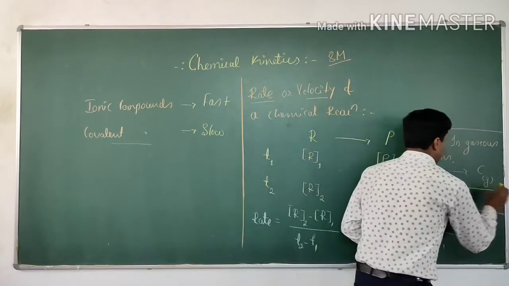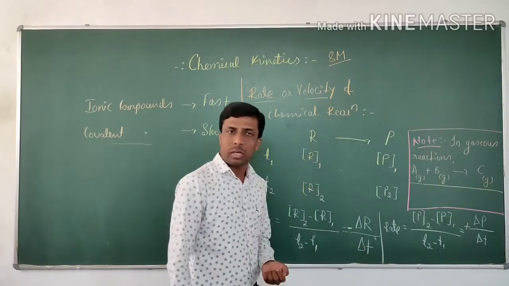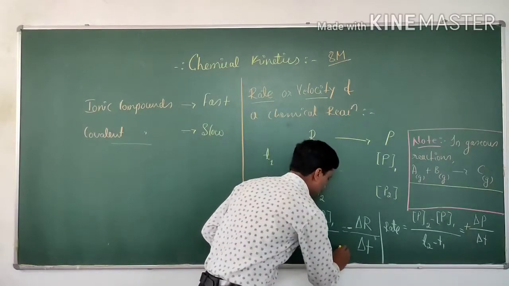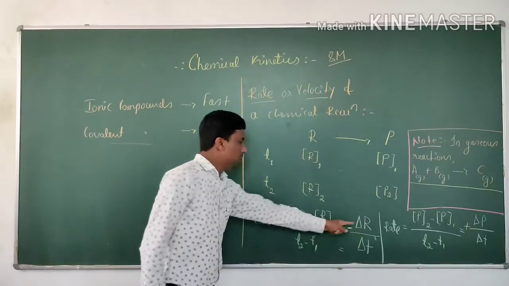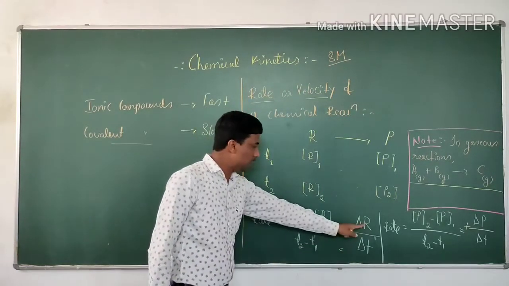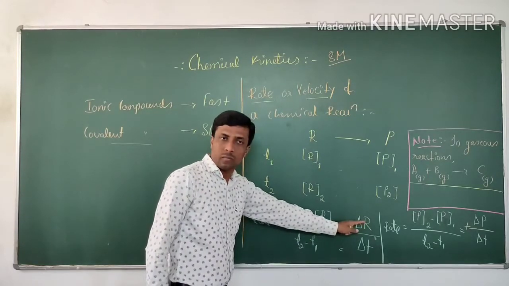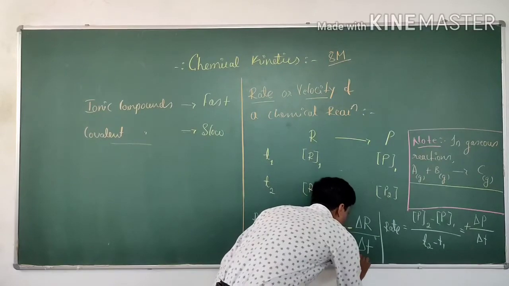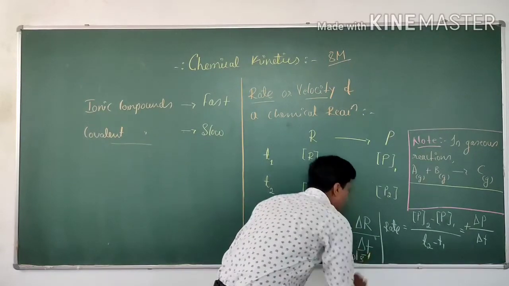What is the unit here? Change in molar concentration is expressed in moles, mole per second. Here the unit is mole per second.